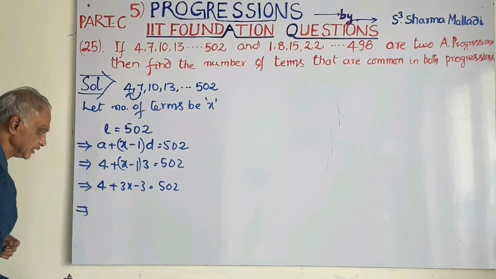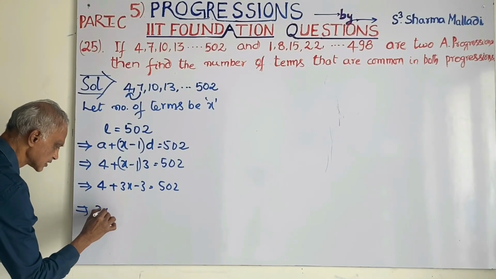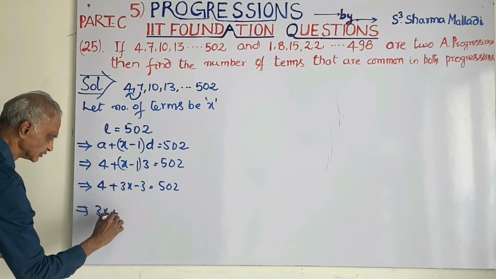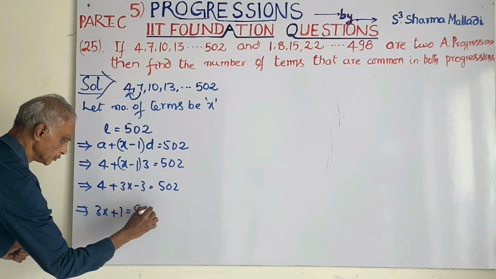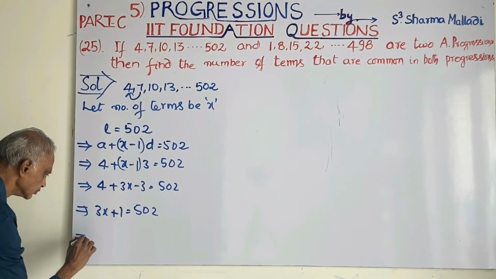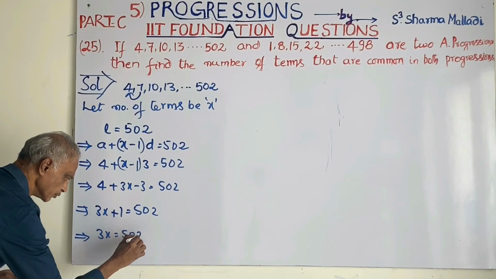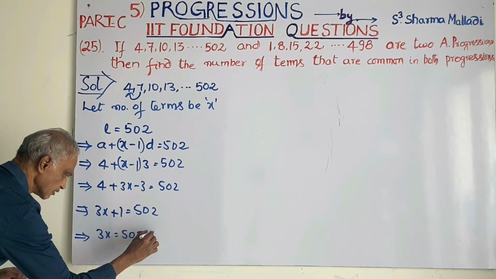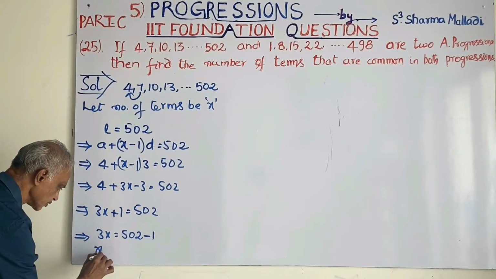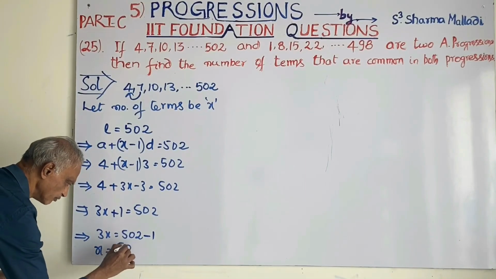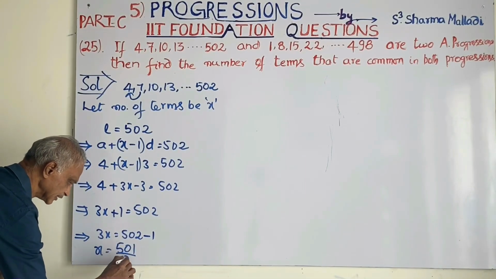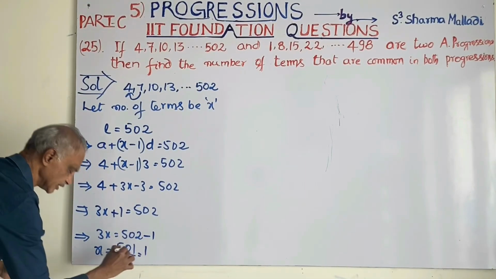4 minus 3, 1. 3x plus 1 is equal to 502. So 3x is equal to 502 minus 1. X is equal to 501 divided by 3. 3 ones are 3, 20.